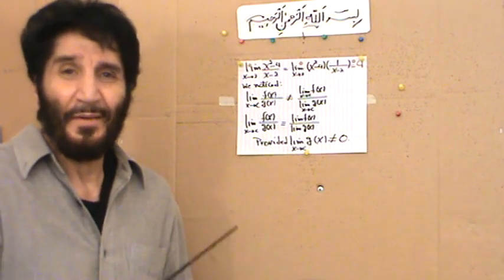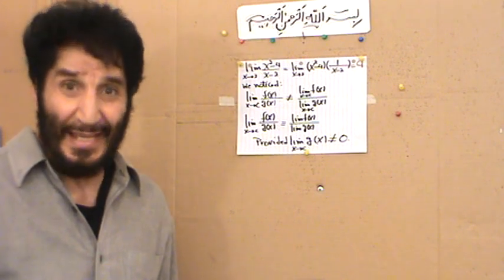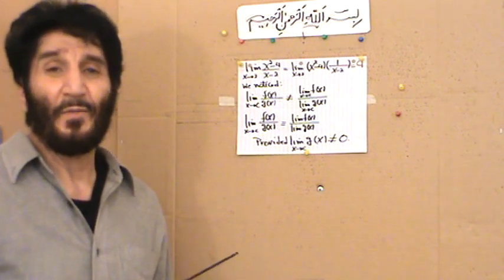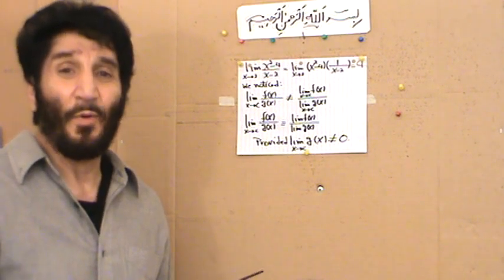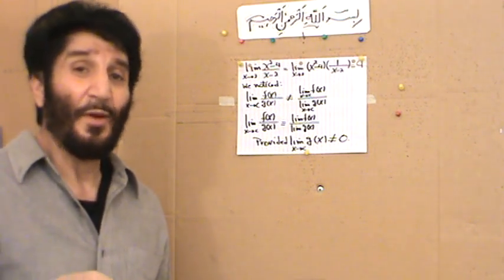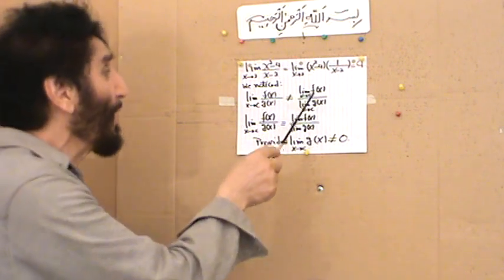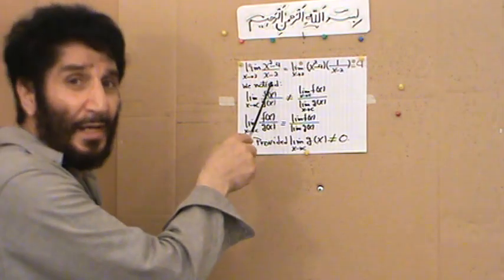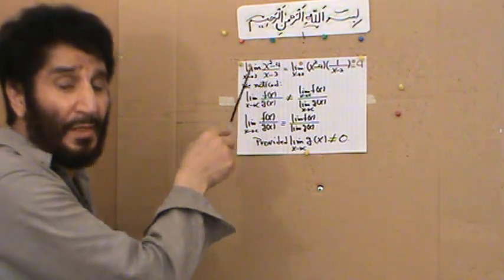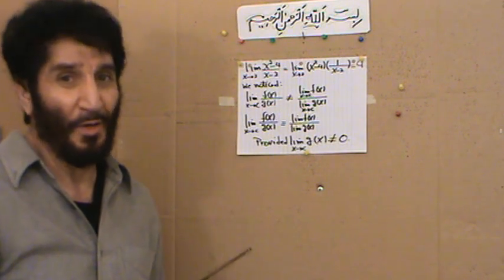Again, because I can put myself into the shoes of the student, I know how they think. When you ask them what the limit of a quotient is, they say the quotient of the limits, and they miss the part that is what? That the limit of the denominator must not be 0. So the limit of this quotient is not equal to the quotient of the limits, because the limit of the denominator as x approaches 2 equals 0.